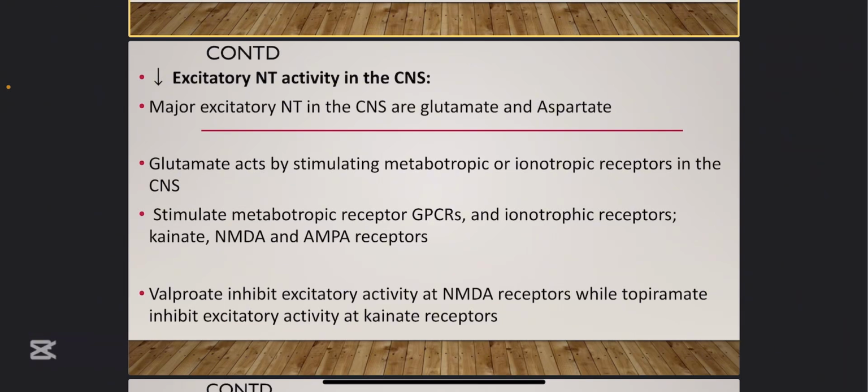Once the NMDA receptor is inhibited, can glutamate bind to it again? No, it cannot bind to it. It cannot cause excitation. Topiramate, a newer agent, inhibits the activity of a kainate receptor. So all these excitatory neurotransmitters have nowhere to bind to anymore, and therefore excitation is reduced. This is how these drugs bring about reduction in excitation and treatment of seizure.